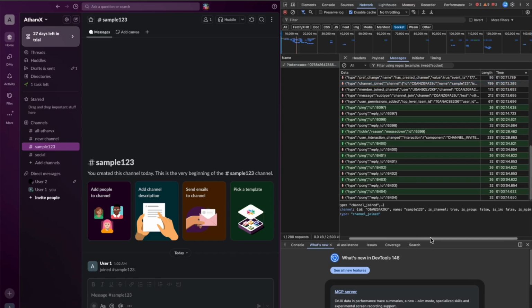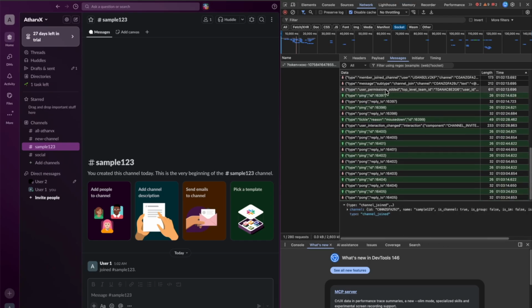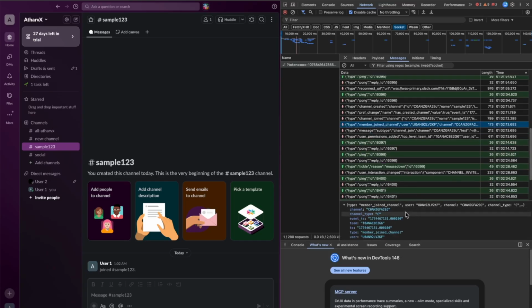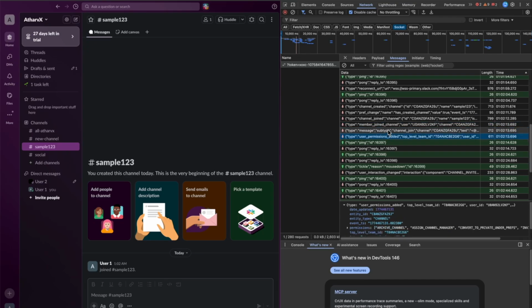You can see over here, this is the ID of the channel, or the chat ID I would say, and the name of the chat and all other parameters also. Again, we are also able to see the member joined event, or member joined command as well. This is our user ID. Basically, once we created the group, we joined the group, and we can see that this user has joined. That is why we have sent this command over this WebSocket as well. Here there are multiple commands being sent about the permissions, about the messages and all. Every command, whatever we just discussed right now, is being used over here.